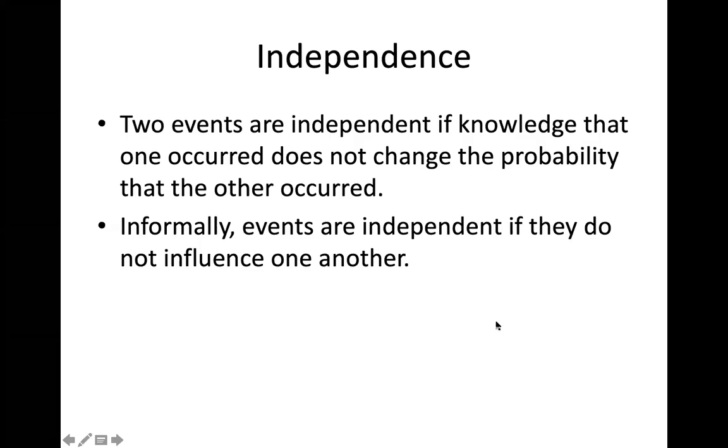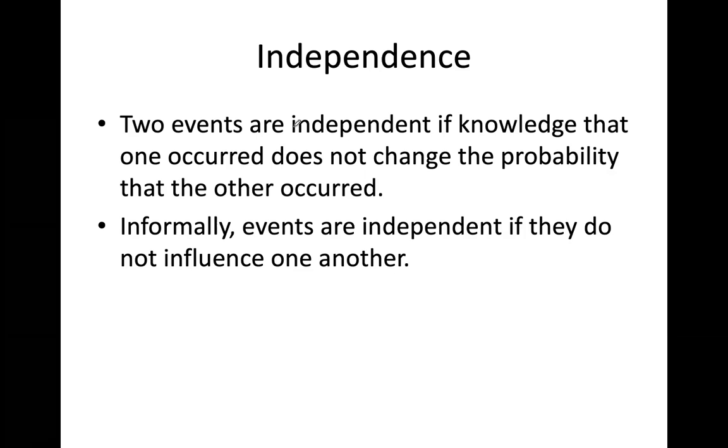Hey guys, this is an important topic again about independence, statistical independence, and I want you to focus on the concept of independence here in this video. Okay, so the definition of independence, bağımsızlık, is that two events are independent if knowing that one of them occurred does not change the probability of the other one.